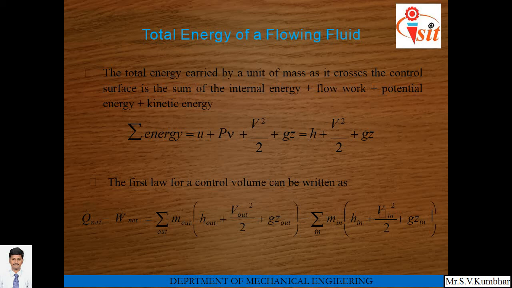The first law for a control volume can be written as Q net minus W net is equal to summation of m out, h out plus V out square upon 2 plus g z out, minus summation of mass of fluid entering into bracket enthalpy of fluid entering plus velocity of fluid entering square upon 2 plus g into z in.